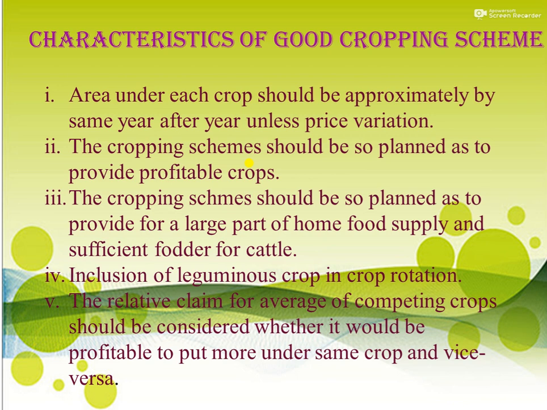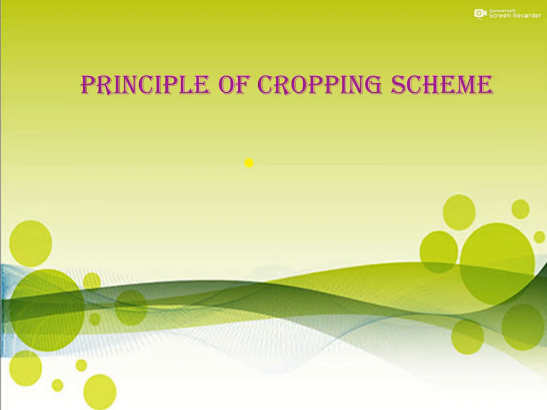Third, it should provide for a large part of home food supply and sufficient fodder for cattle. Fourth is the inclusion of a leguminous crop in crop rotation to improve or maintain soil fertility and productivity. Fifth, the relative claim for acreage of competing crops should be considered, whether it will be profitable to put more area under the same crop and vice versa.